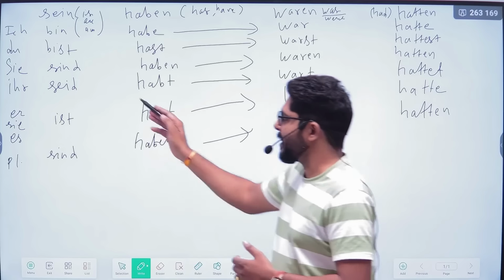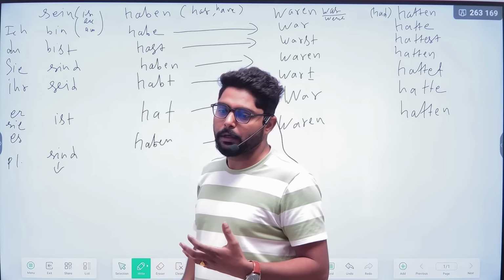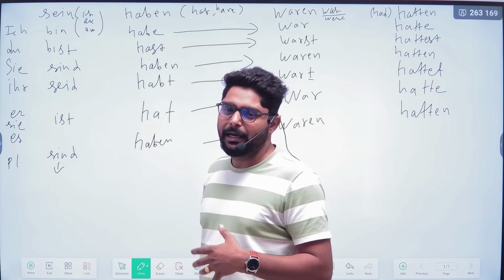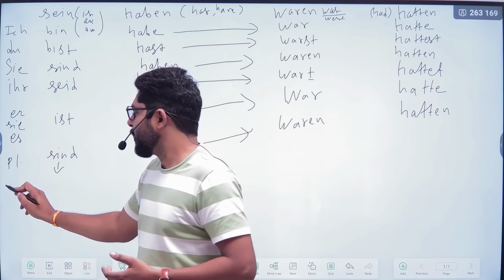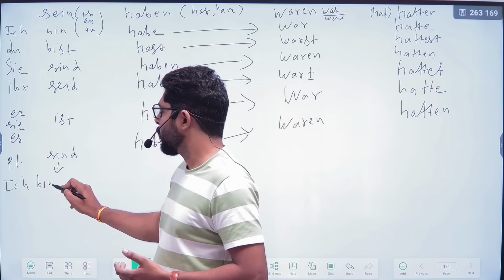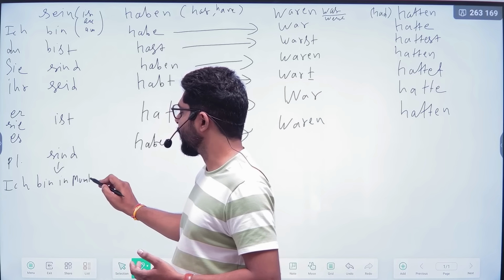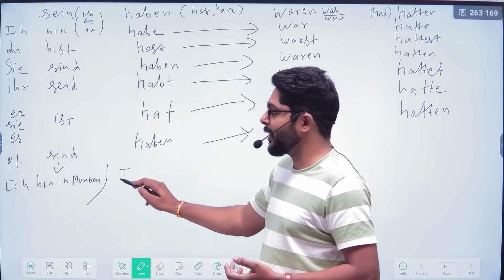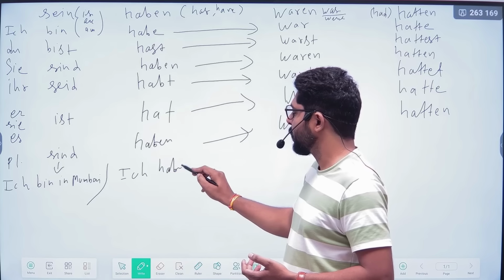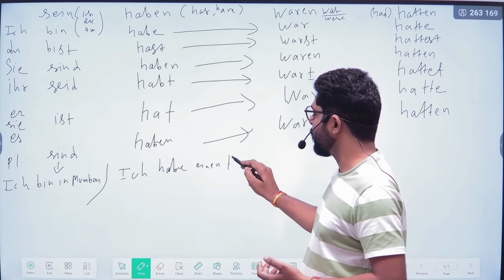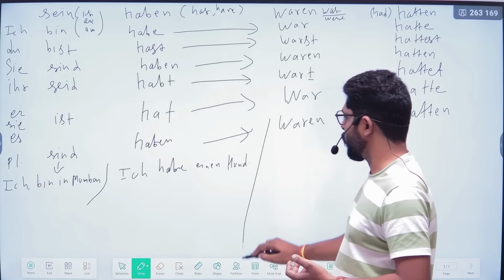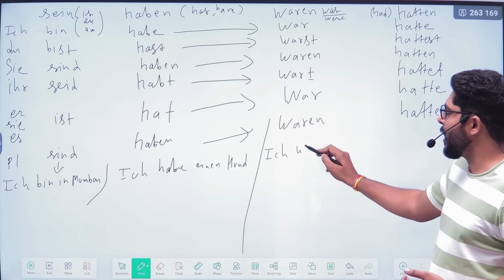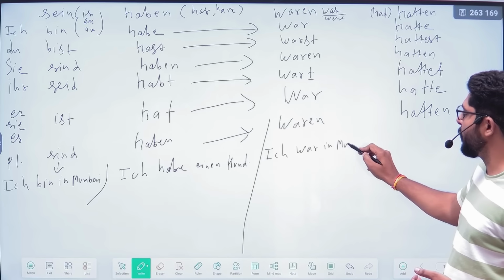Okay, so now if we make sentences with these, most of the time these helping verbs are used for places and for explanation. So you can say, ich bin in Mumbai. It means you are right now in Mumbai. And if you want to say I have a dog, so ich habe einen Hund. But if you want to say I was in Mumbai, what will you say? Ich war in Mumbai.